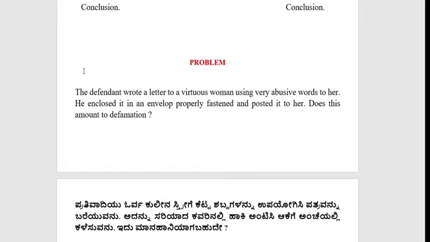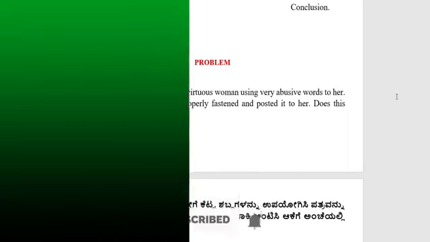So in this problem, it does not attract the essentials of libel, so it does not come under defamation. So this is with regard to the problem of defamation.